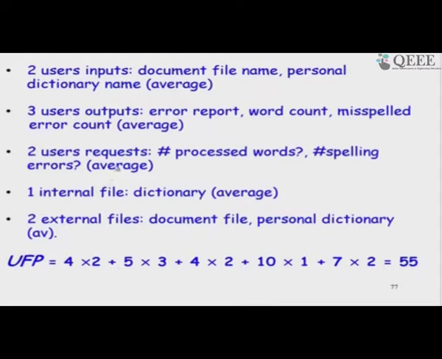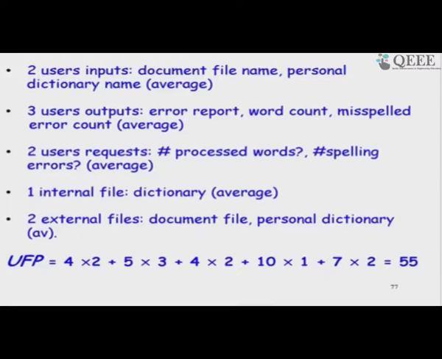Many of you might say that a name may be just a low. Yes, we can do that, debatable. Output reports are also low, but some may say that the internal dictionary may be complex. So, these are the small variations that are possible, and then we compute the unadjusted function point based on the weights we identified in the previous table. So, we get 55, and now the next step would be to refine this. This is the unadjusted function point count.